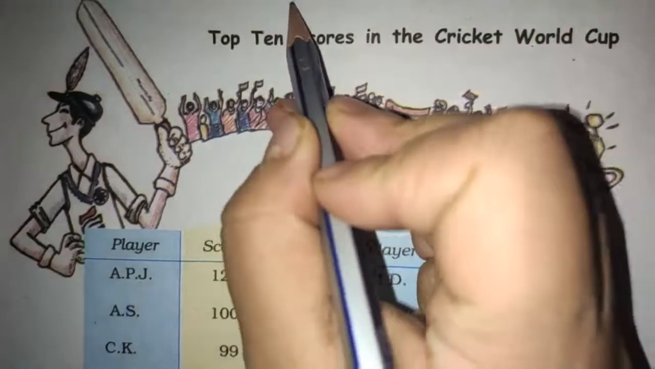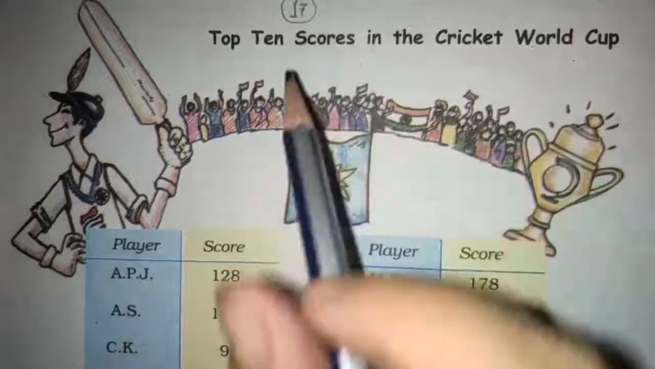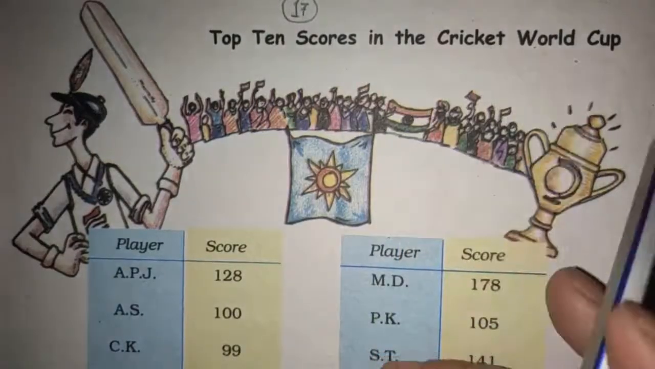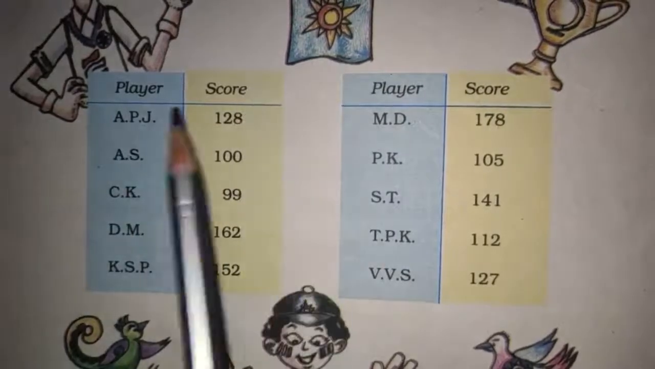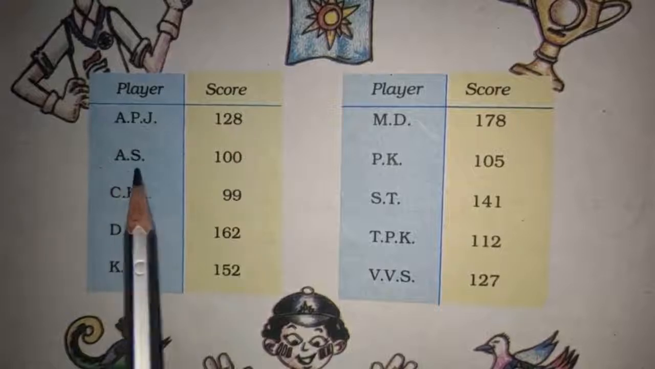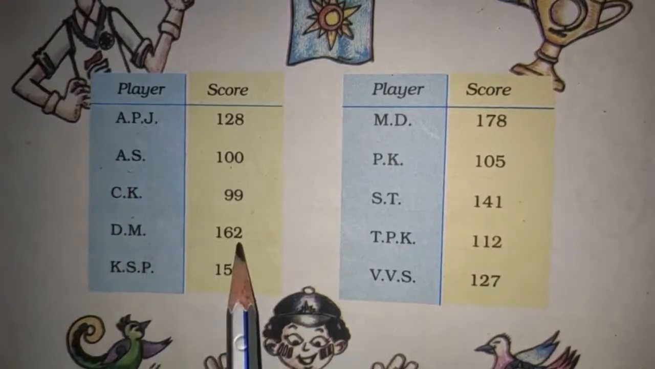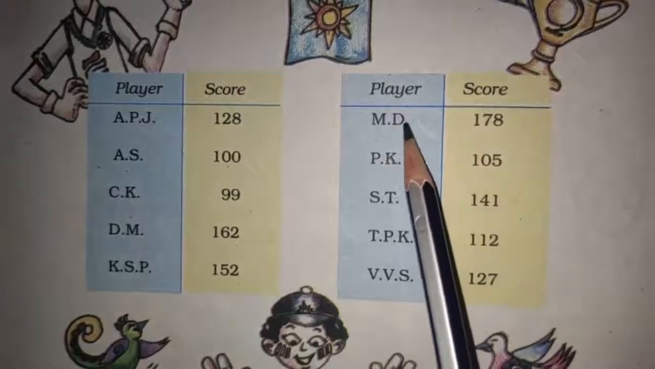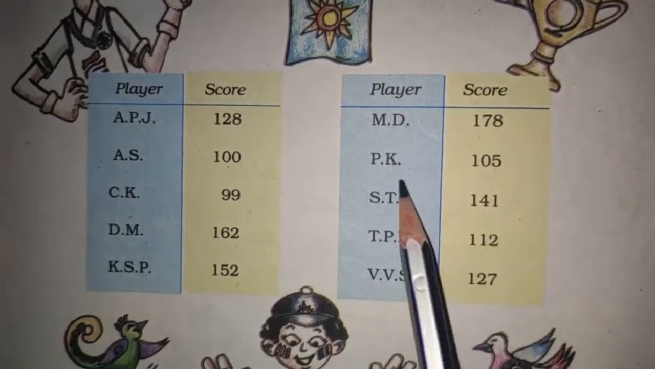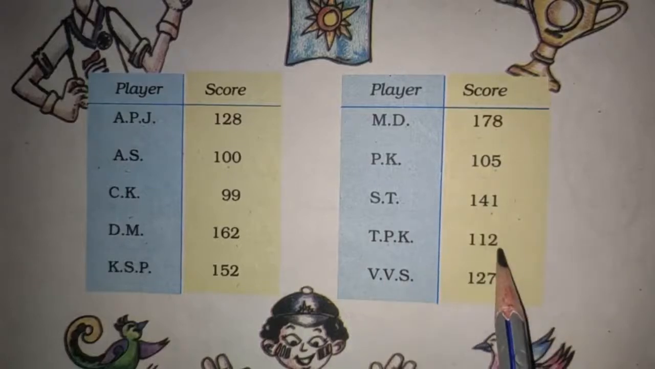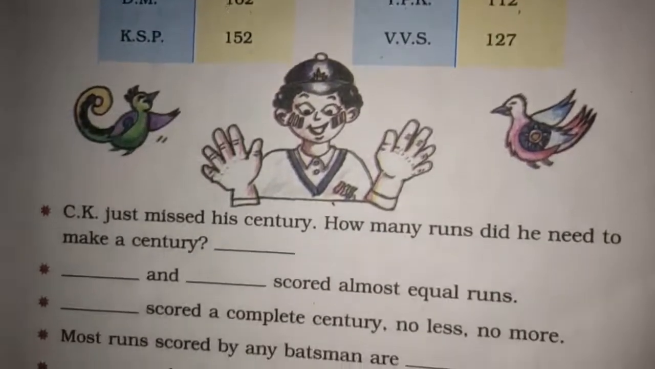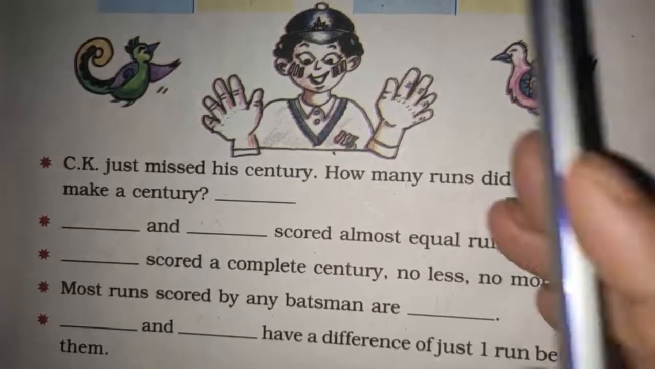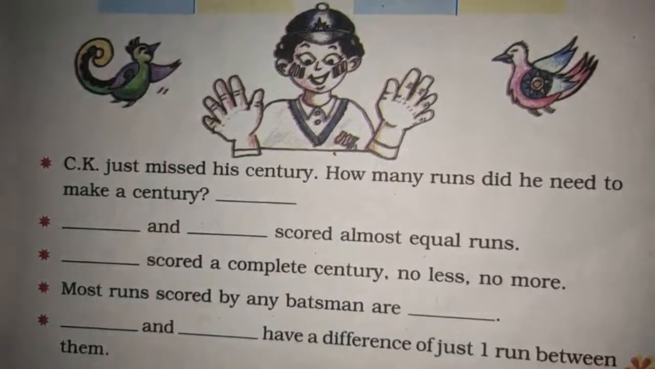So this is page number 17 from your Math Magic book. Top 10 scores in the Cricket World Cup. So the name of a player and score is given: APJ 128, AS 100, CK 99, DM 162, KSP 152, MD 178, PK 105, ST 141, TPK 112, VVS 127. Now looking at this score chart, you have to fill in the blanks.